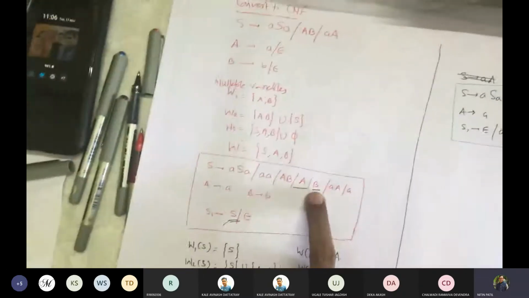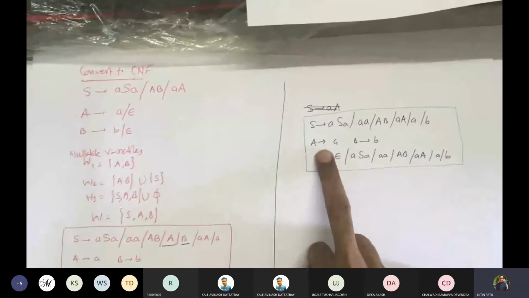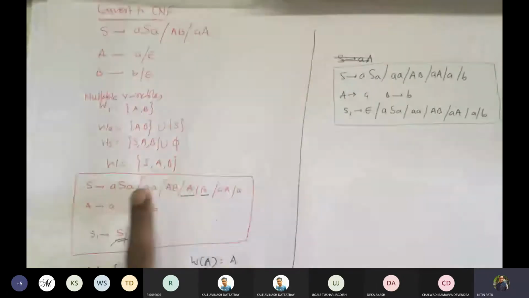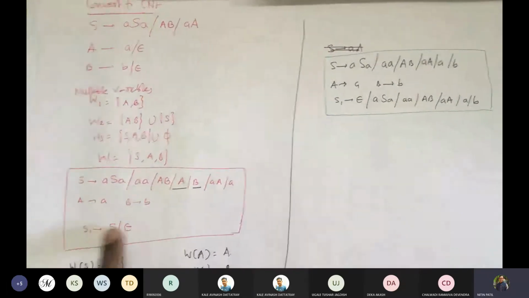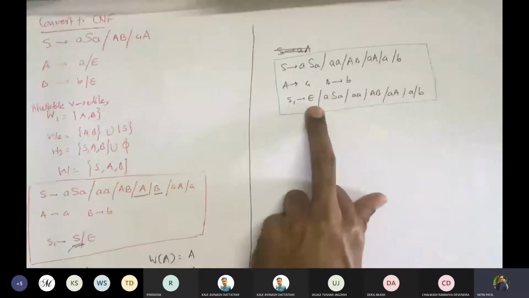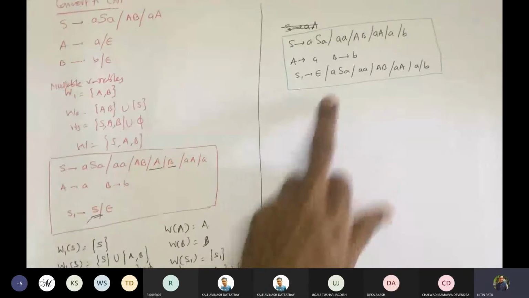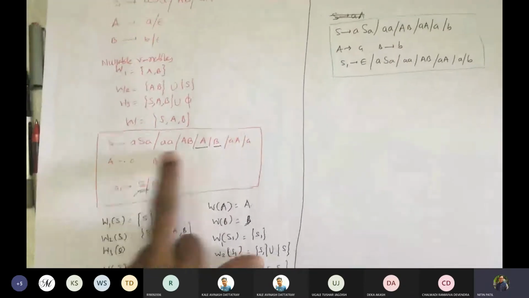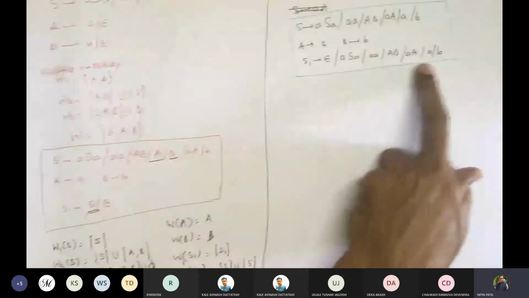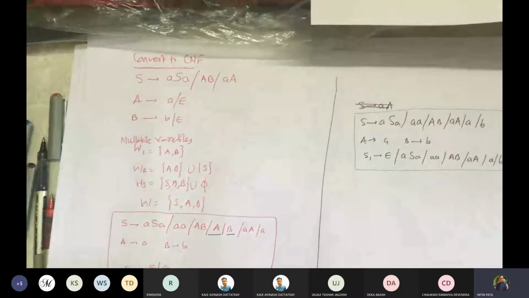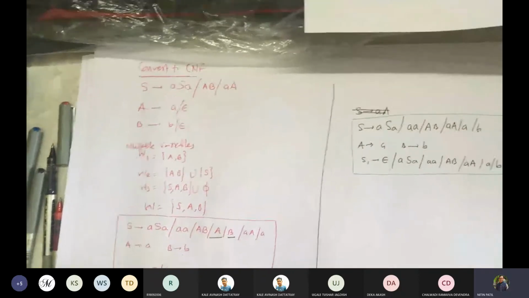So S gives B, B gives B. That's why we wrote S gives B. Similarly, A gives A and B gives B are written as they are from the grammar. Now as S1 gives epsilon, we wrote that as it is. To protect the language, S1 would be our new start variable. We wrote all S productions for S1. So we got this because we have to protect the language. That is the reason why we write this.